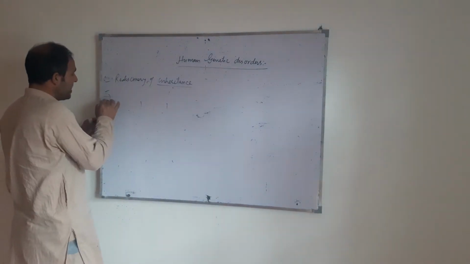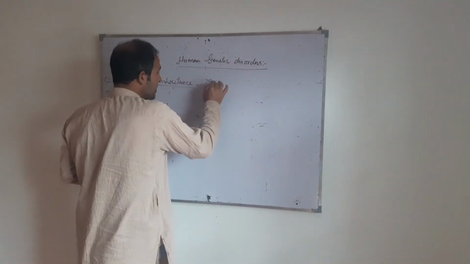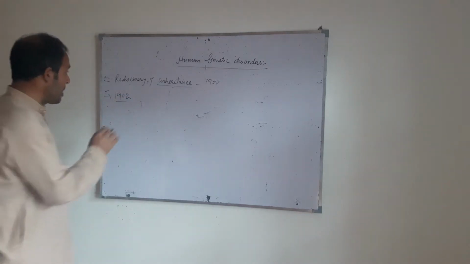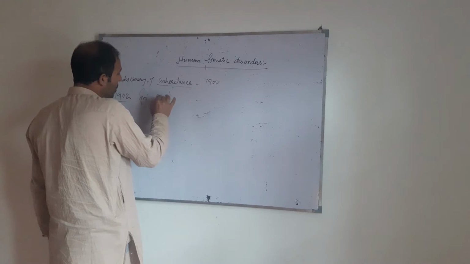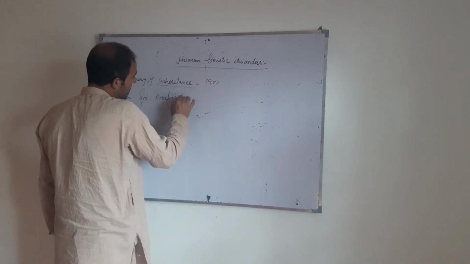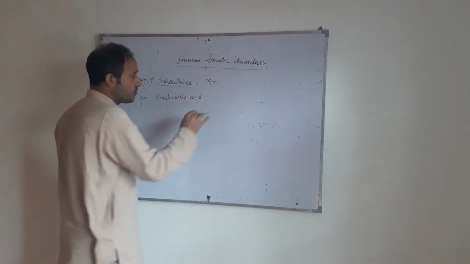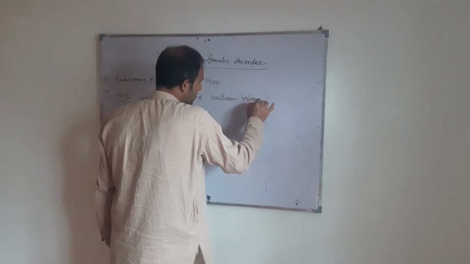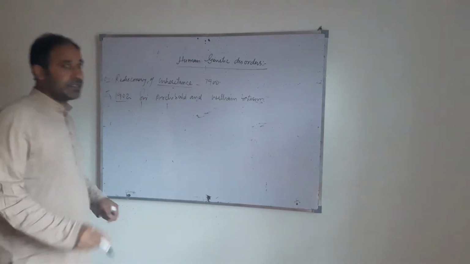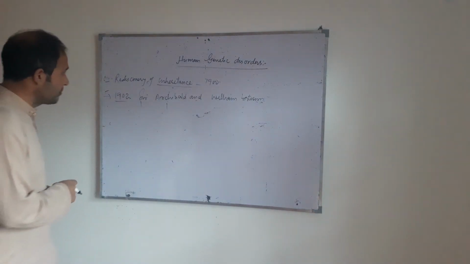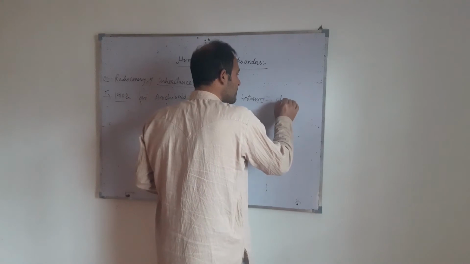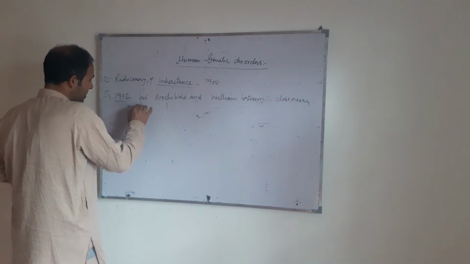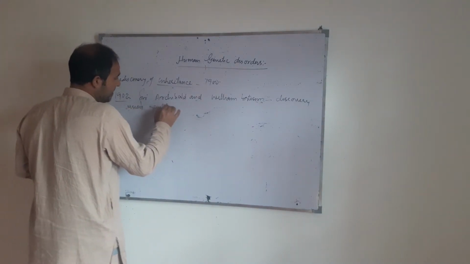It was in 1902, in the 19th century, that Sir Archibald and William Bateson, these two geneticists or biologists, discovered various genetic disorders.